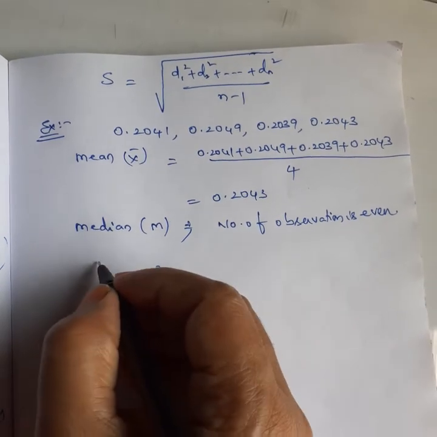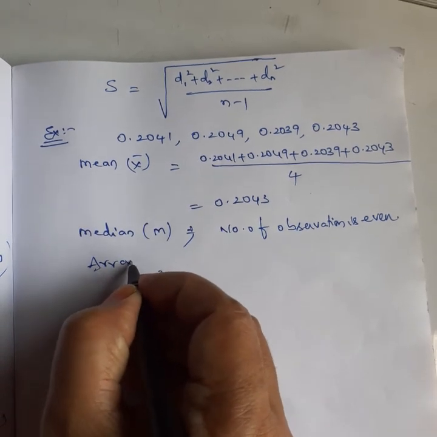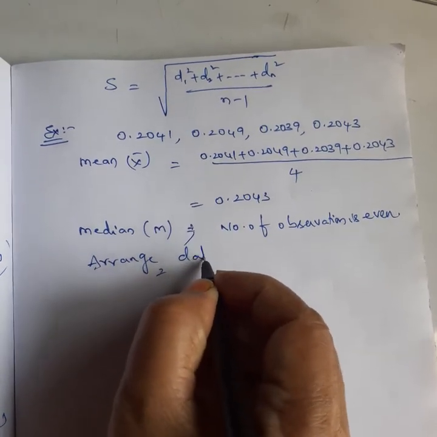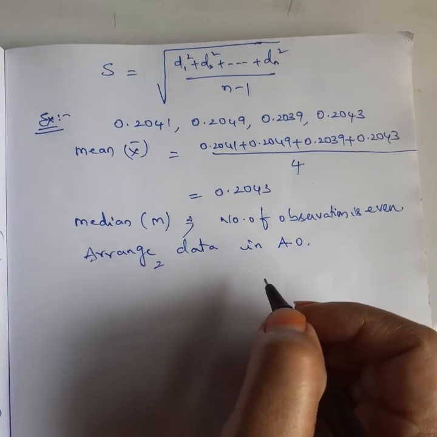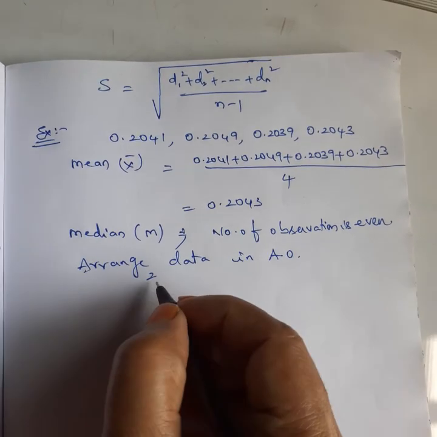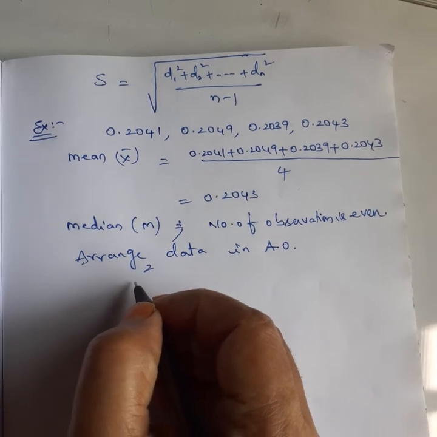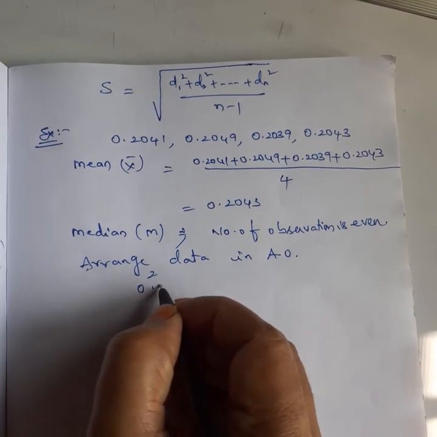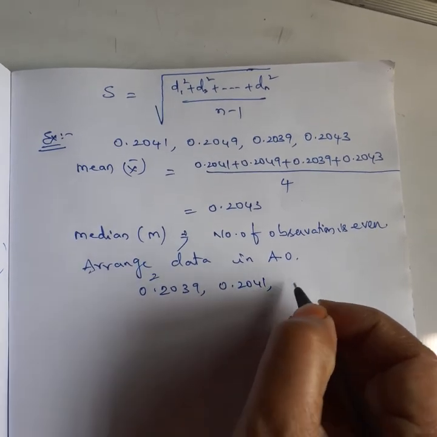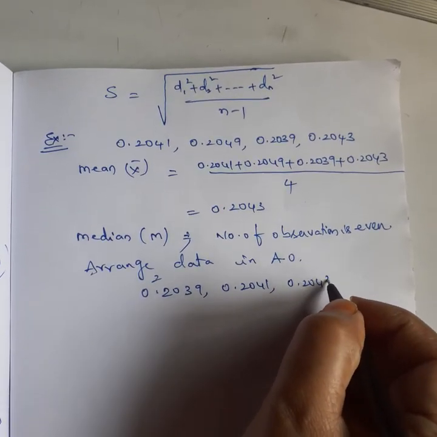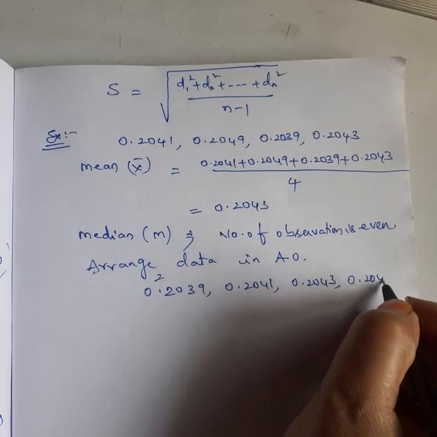No. So arrange the data in ascending order: 0.2039, 0.2041, 0.2043, 0.2049.